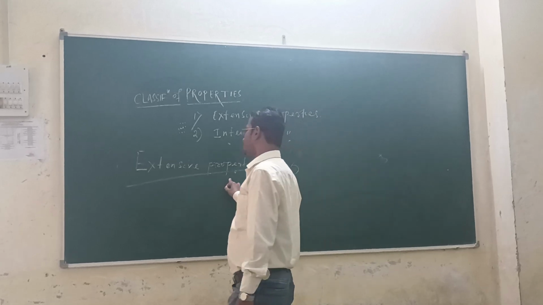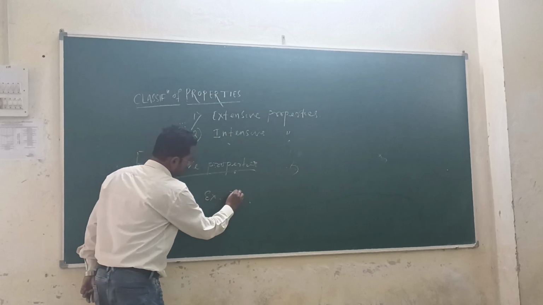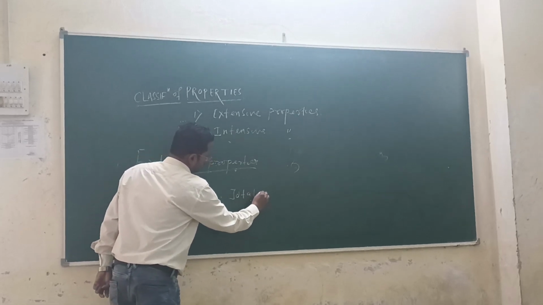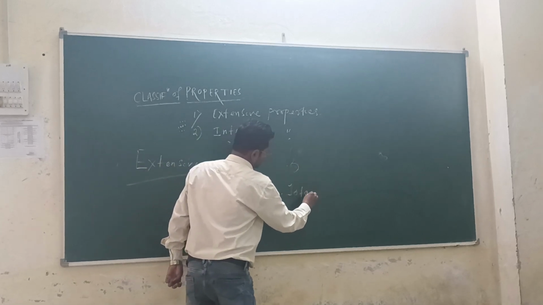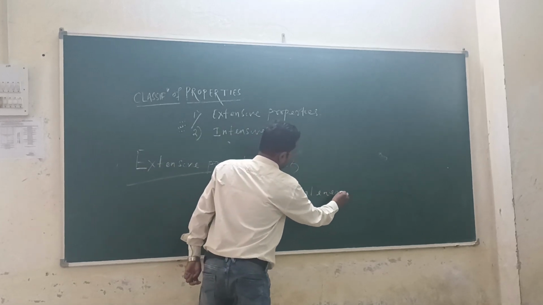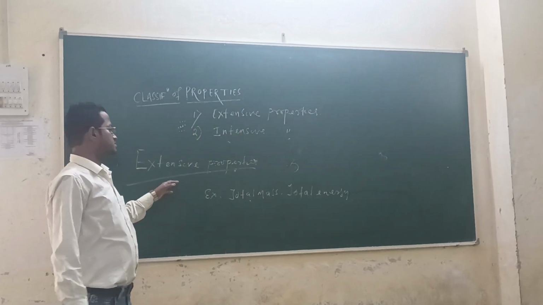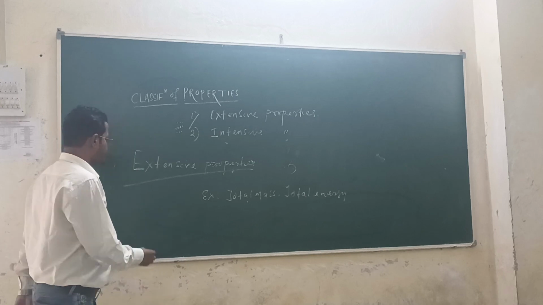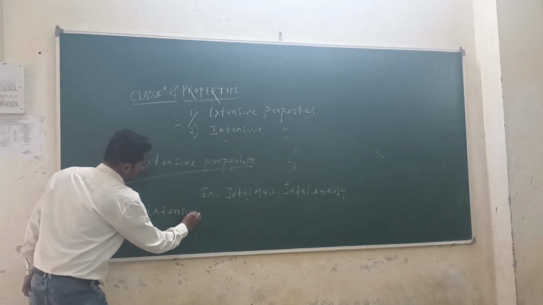The examples of extensive property are total energy and total mass. These are the examples of extensive property. Next, write down intensive property.